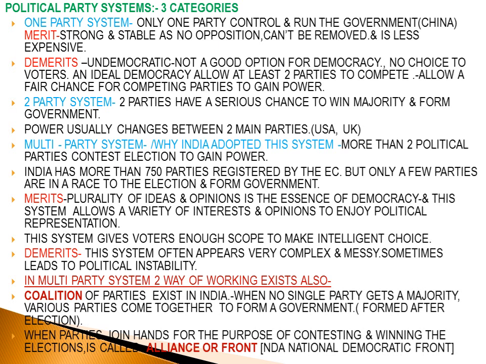Interests and opinions of various groups are presented, and that is called political representation, and it is possible only in a multi-party system. This system gives voters scope to make an intelligent choice. Citizens have more choice in a multi-party system as compared to a two-party system or one-party system.